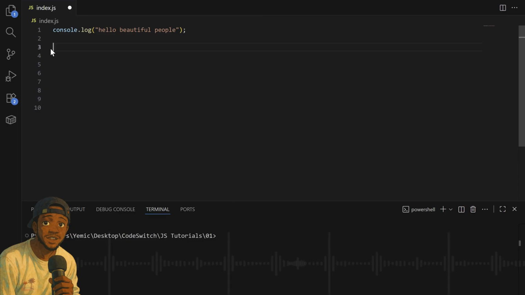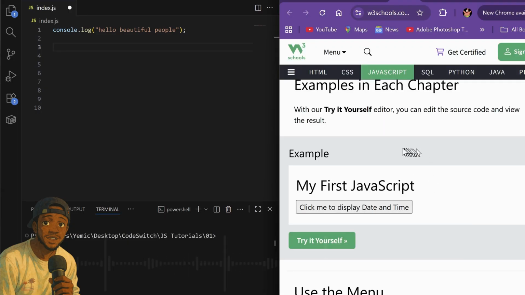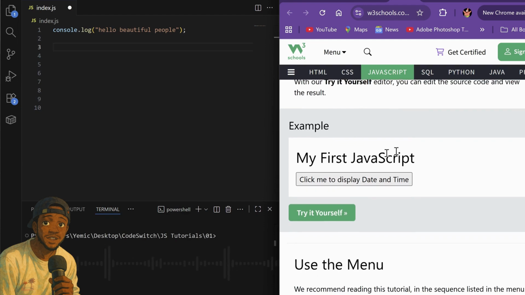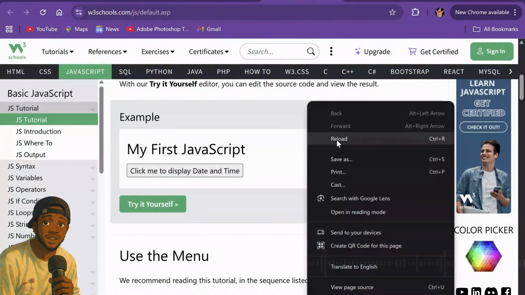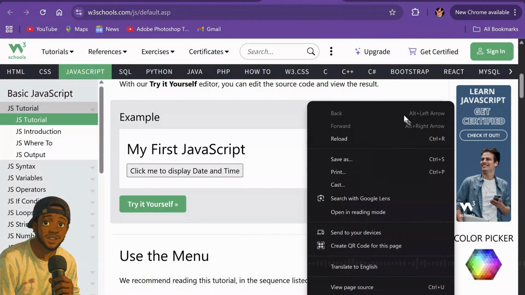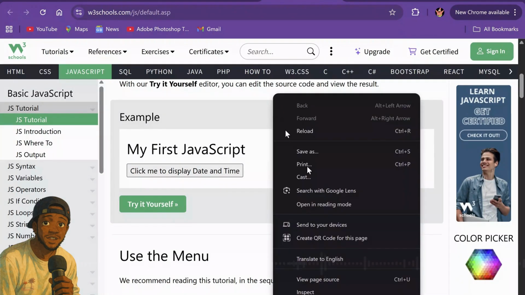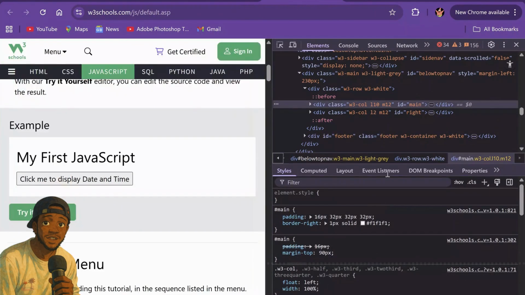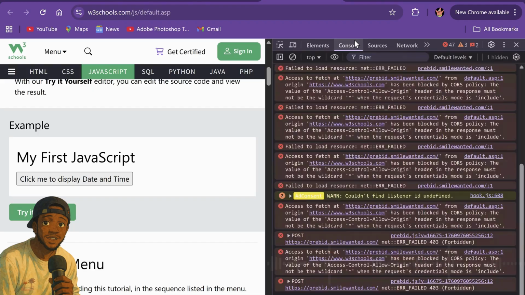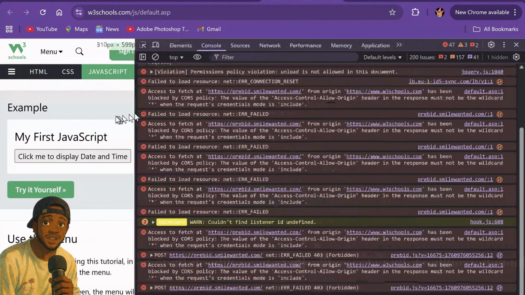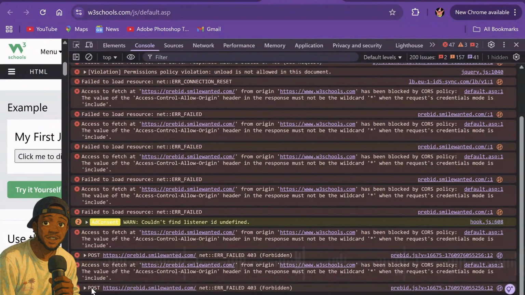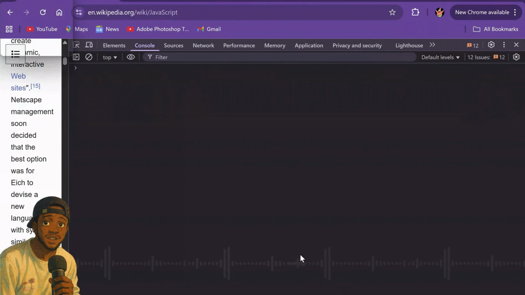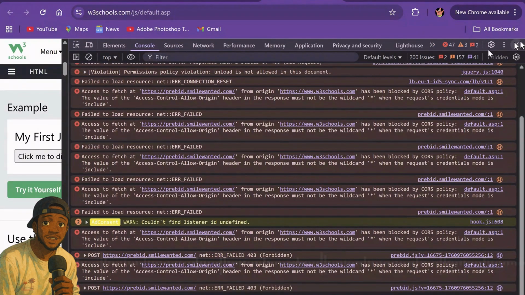Secondly, we can use the JavaScript developer tools available in Chrome. Most people don't know this, but the Chrome developer tools inside your Chrome browser allow you to write JavaScript directly and see the output of your code as well. To access this, you right click and then click Inspect, or you just press Ctrl Shift and I, and it will take you to the developer tools. Now in these developer tools, you click Console and here you can write your code. You may see some warnings above, but no need for you to pay attention to them.